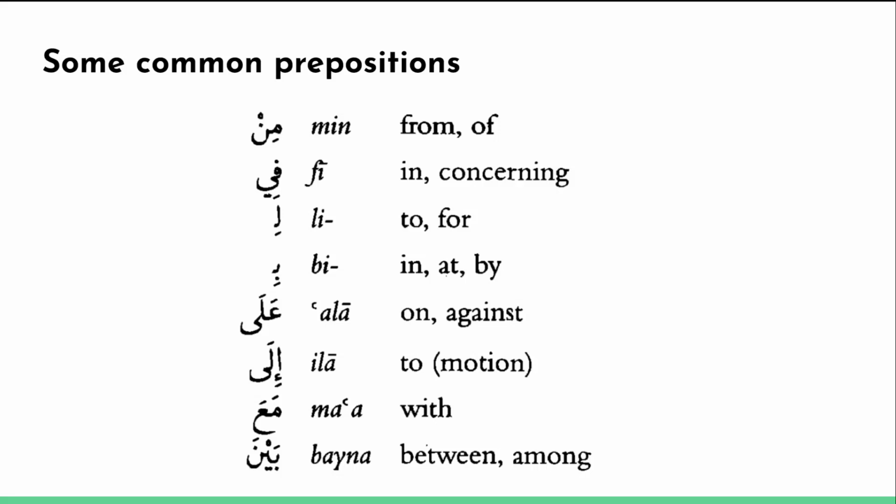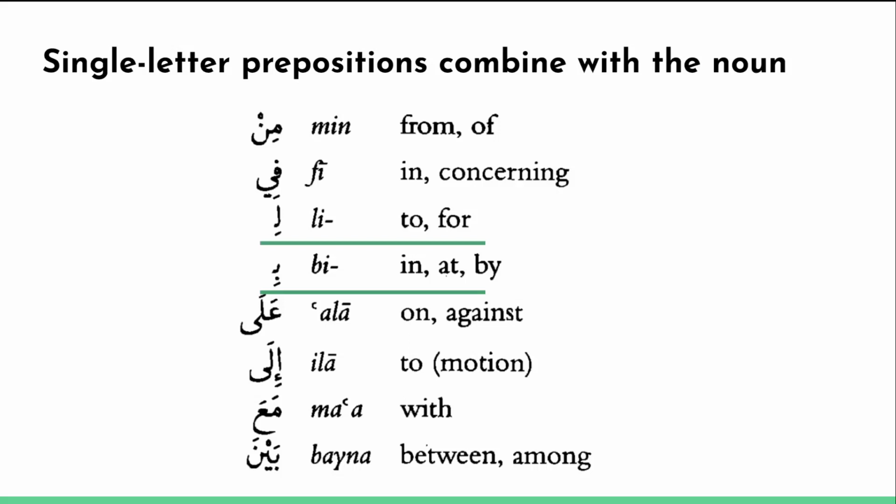Ila, to or towards. And it's usually for physical motion, like I'm going towards the masjid. We have ma'a, which means with. So for example, inna Allaha ma'as sabirin. Indeed, Allah is with those who are patient. Baina means between or among. So, for example, you could say Bain al Muslimin, between the Muslims or among the Muslims.